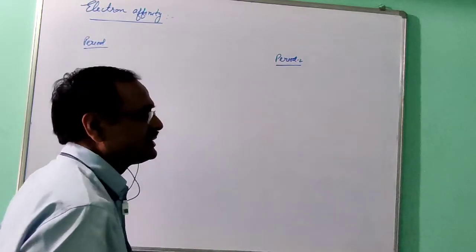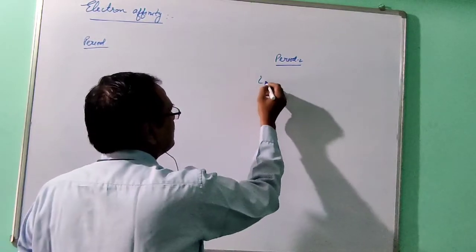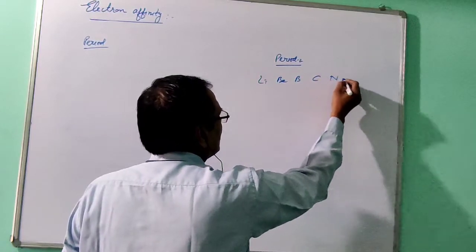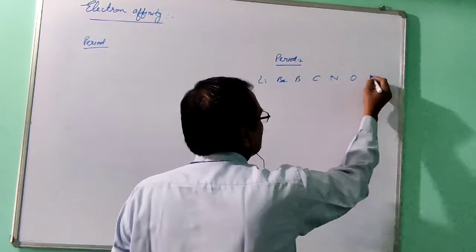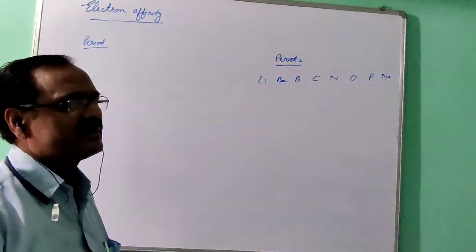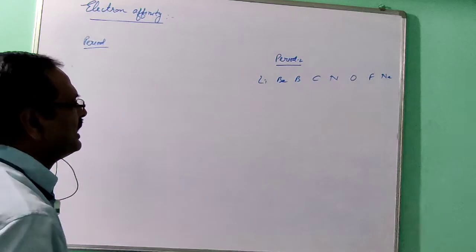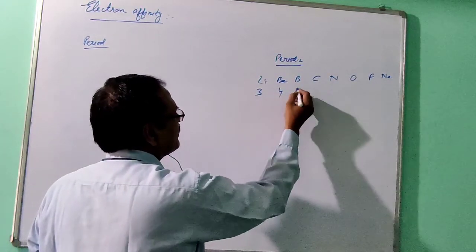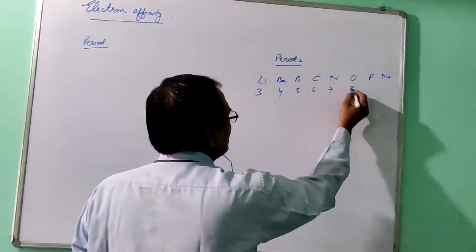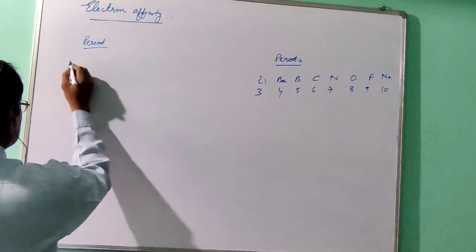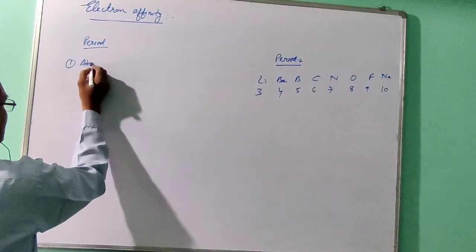Period 2 elements: lithium, beryllium, boron, carbon, nitrogen, oxygen, fluorine, neon. These are the period 2 elements. Here the nuclear atomic numbers are 3, 4, 5, 6, 7, 8, 9, 10. So two factors are there. First of all, atomic size.